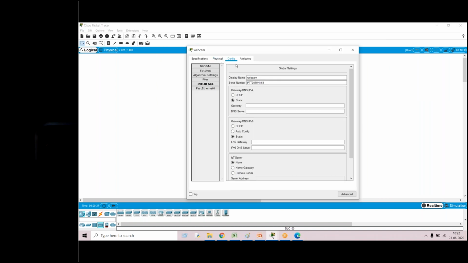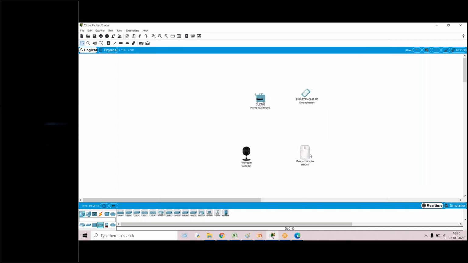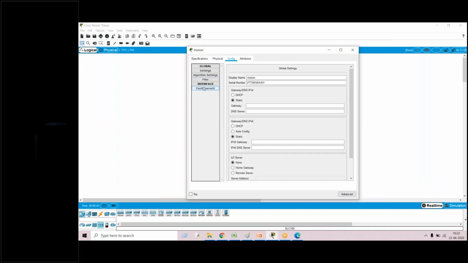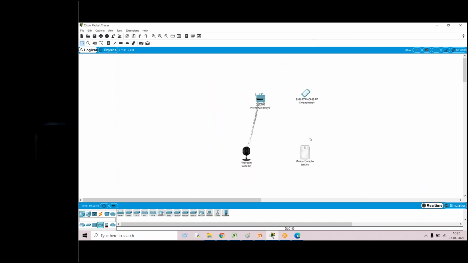Now I'm connecting these devices: configuration, advanced, input output, adapter, wireless, close. Motion detector, configuration, advanced, input output configuration, wireless. Okay, so now the second step is done.